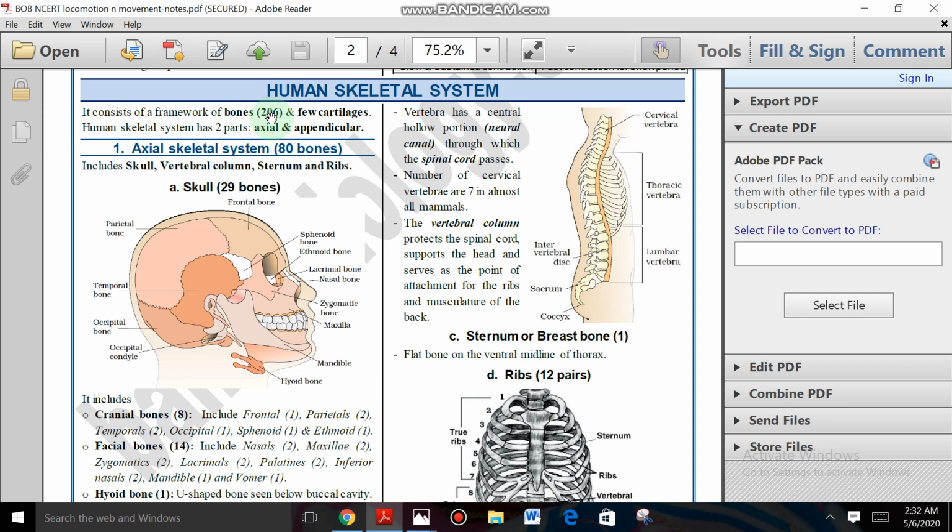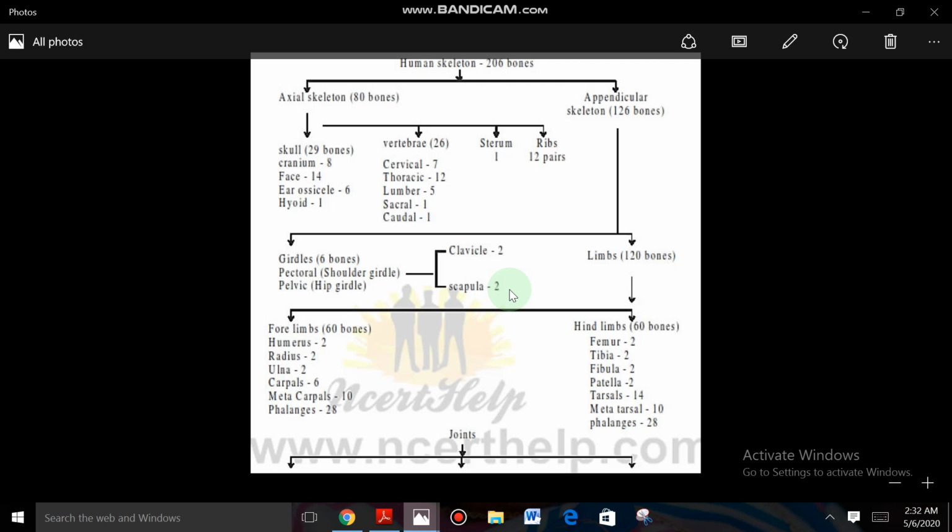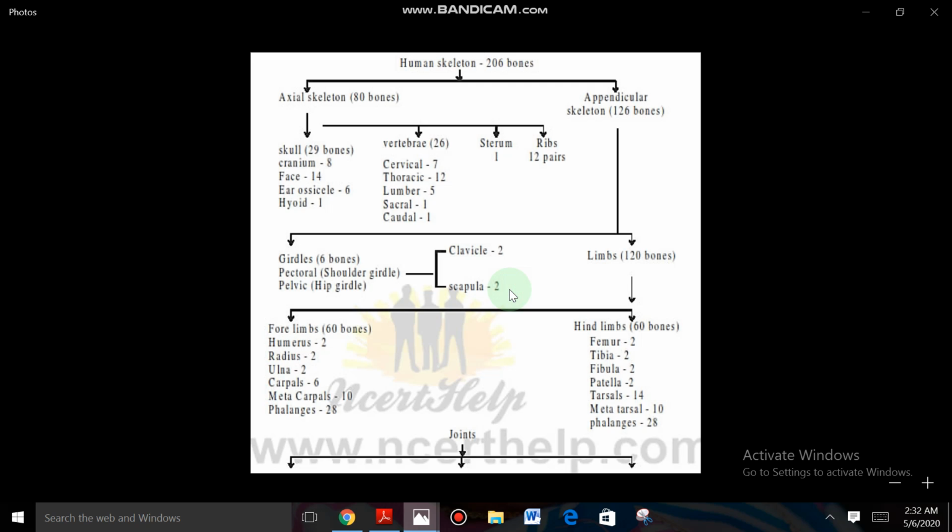So how many total bones are present in the human body? 206 bones are present. And the human skeletal system has two parts, the axial skeleton and the appendicular skeleton. This is the flow chart of the skeletal system. So the total number of bones is 206 in the human body, and the skeletal system is made up of bones and also cartilage, right?